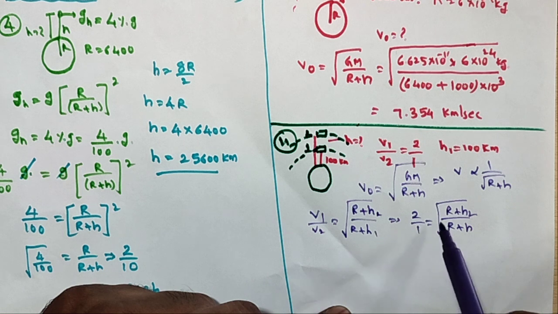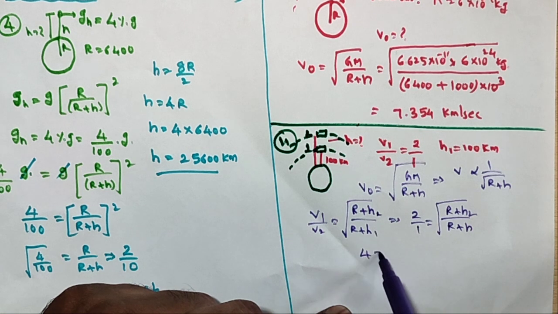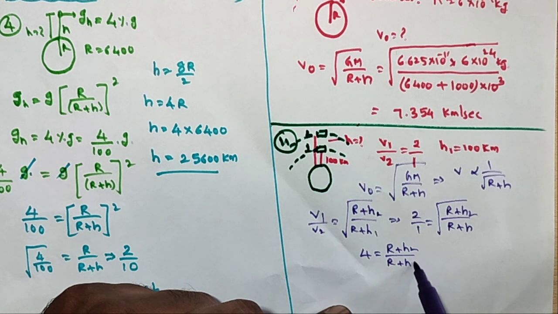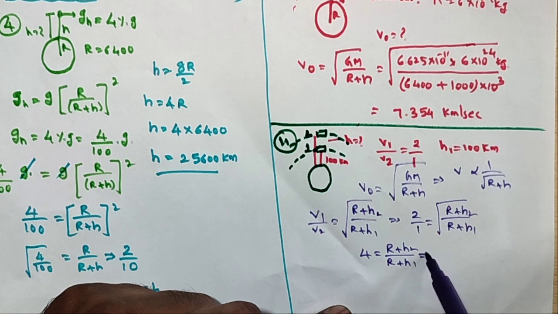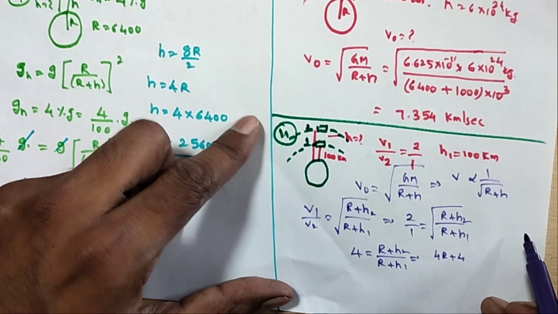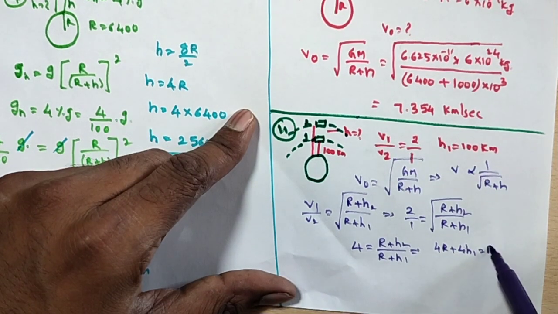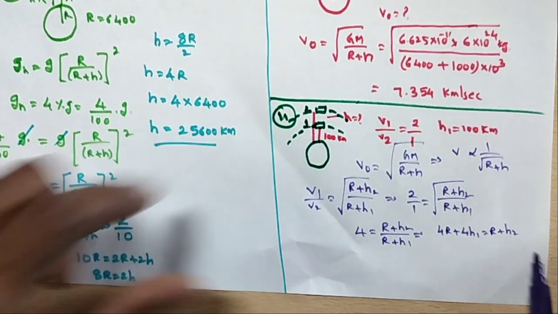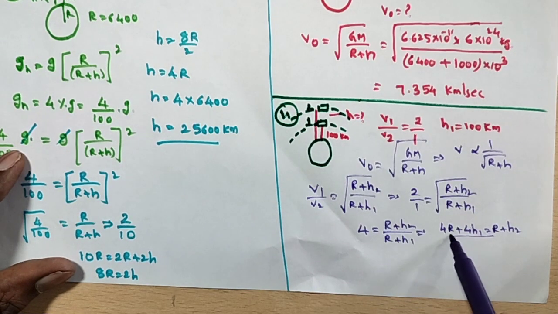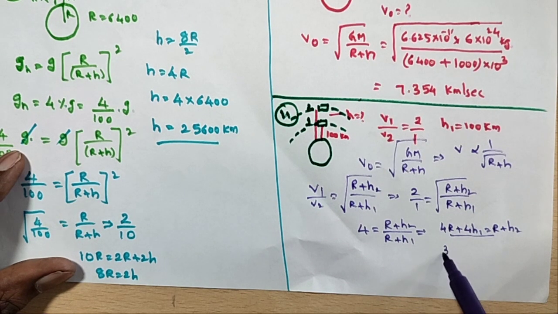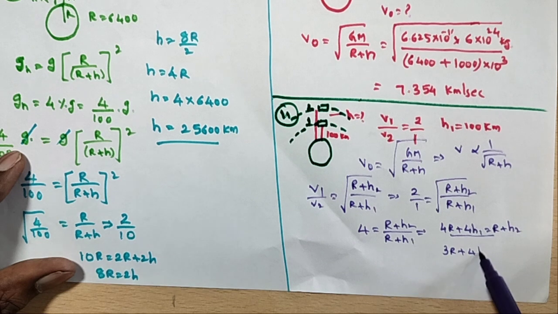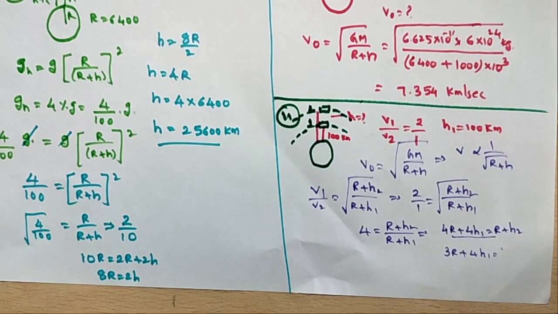Squaring both sides, 4 is equal to r plus h2 by r plus h1. I want the h2 value. So 4r plus 4 h1 is equal to r plus h2. This r goes to this side: 4r minus r, 3r plus 4 h1 is equal to h2.